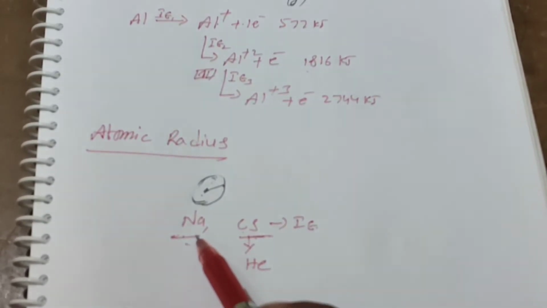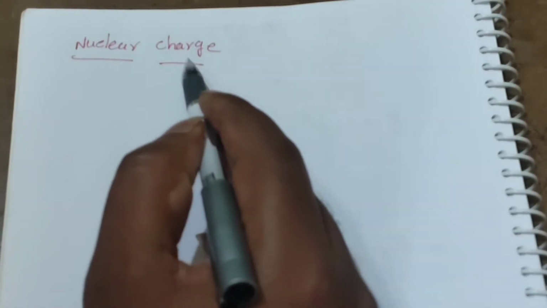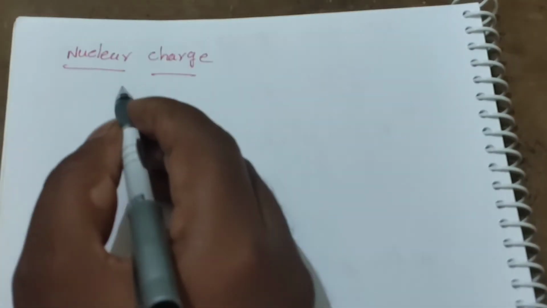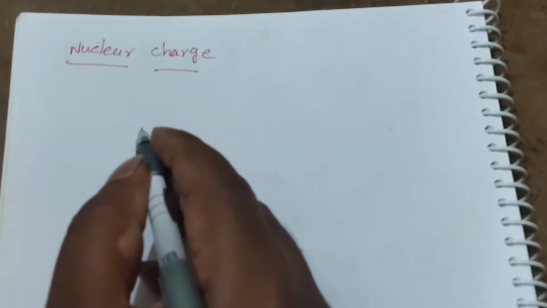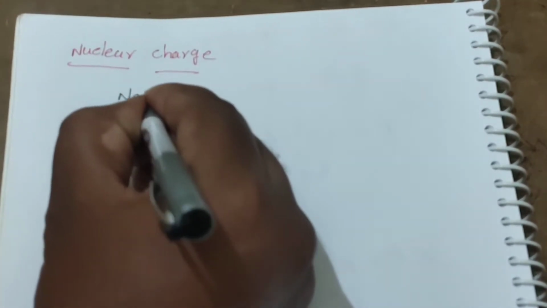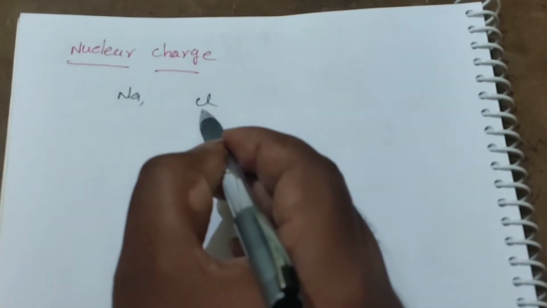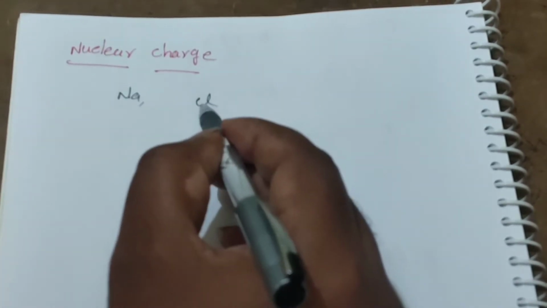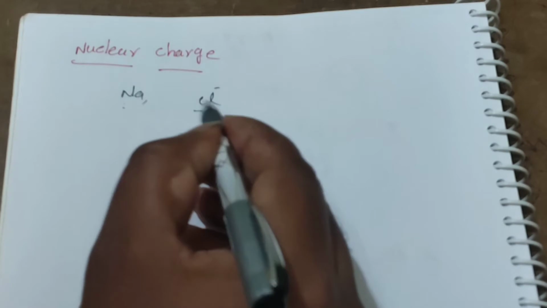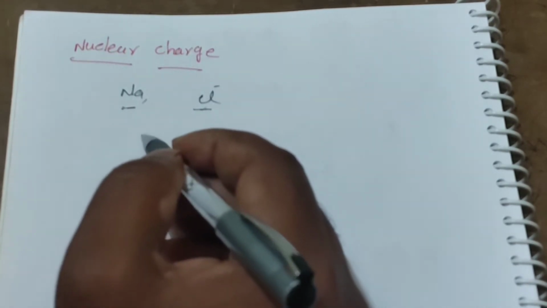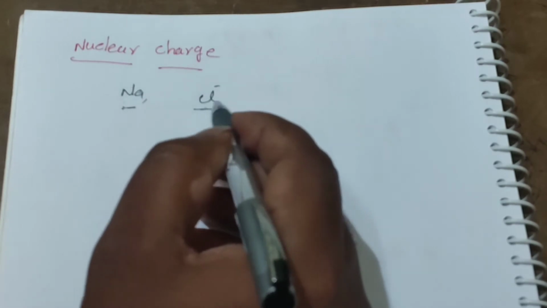Okay students, the next factor is nuclear charge. The more the nuclear charge, the more the ionization energy. For example, if I take two elements, sodium and chlorine, you already know that chlorine has more nuclear charge. That's why it's difficult to remove an electron from chlorine compared to sodium. The reason is that chlorine has more nuclear charge than sodium. So when the nuclear charge is more, the ionization energy is also higher.